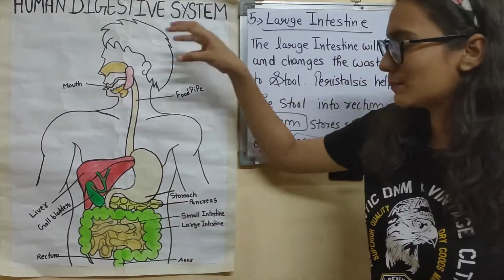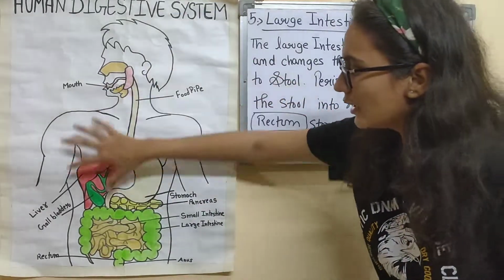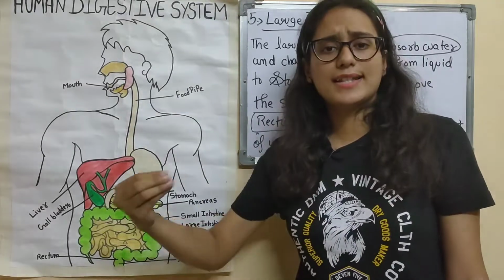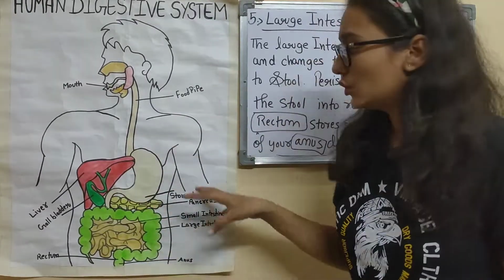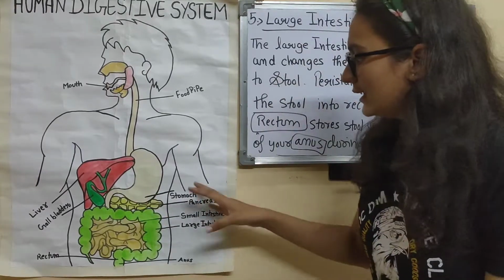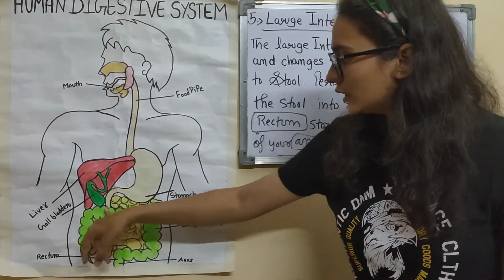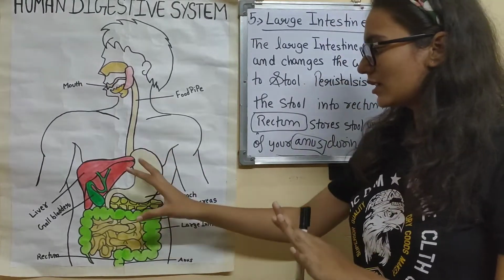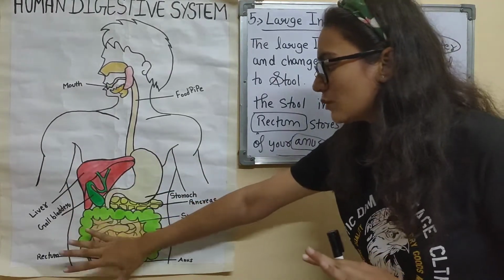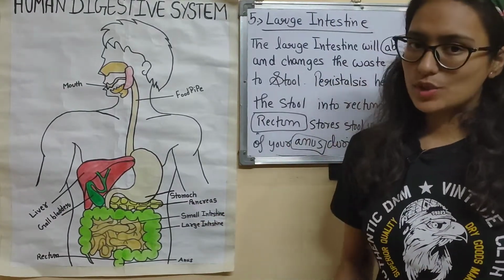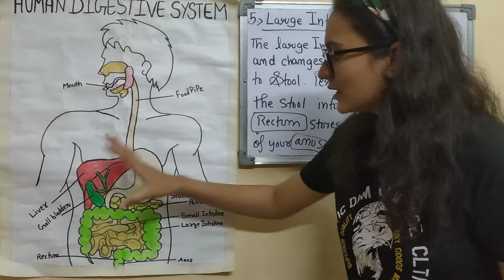Here, through peristaltic movement, the food will enter the stomach. The stomach will secrete some acids and juices, through which the food will be further converted into simple substances. After the stomach, it will enter the small intestine. In the small intestine, the complete absorption will happen, and then it will enter the large intestine.